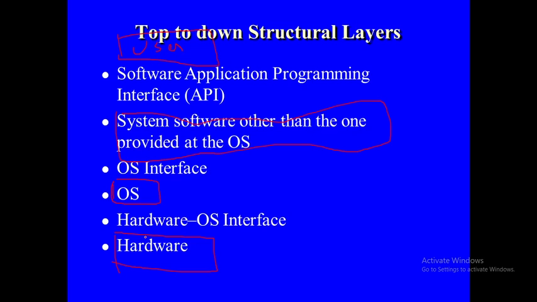The hardware is going to contact the OS through this hardware OS interface. The OS is going to contact the system software through the OS interface. The user is going to contact the system software through the APIs. Sorry, this will be a downward flow because the user is going to contact the system software, which is going to contact the OS, which is going to contact the hardware.